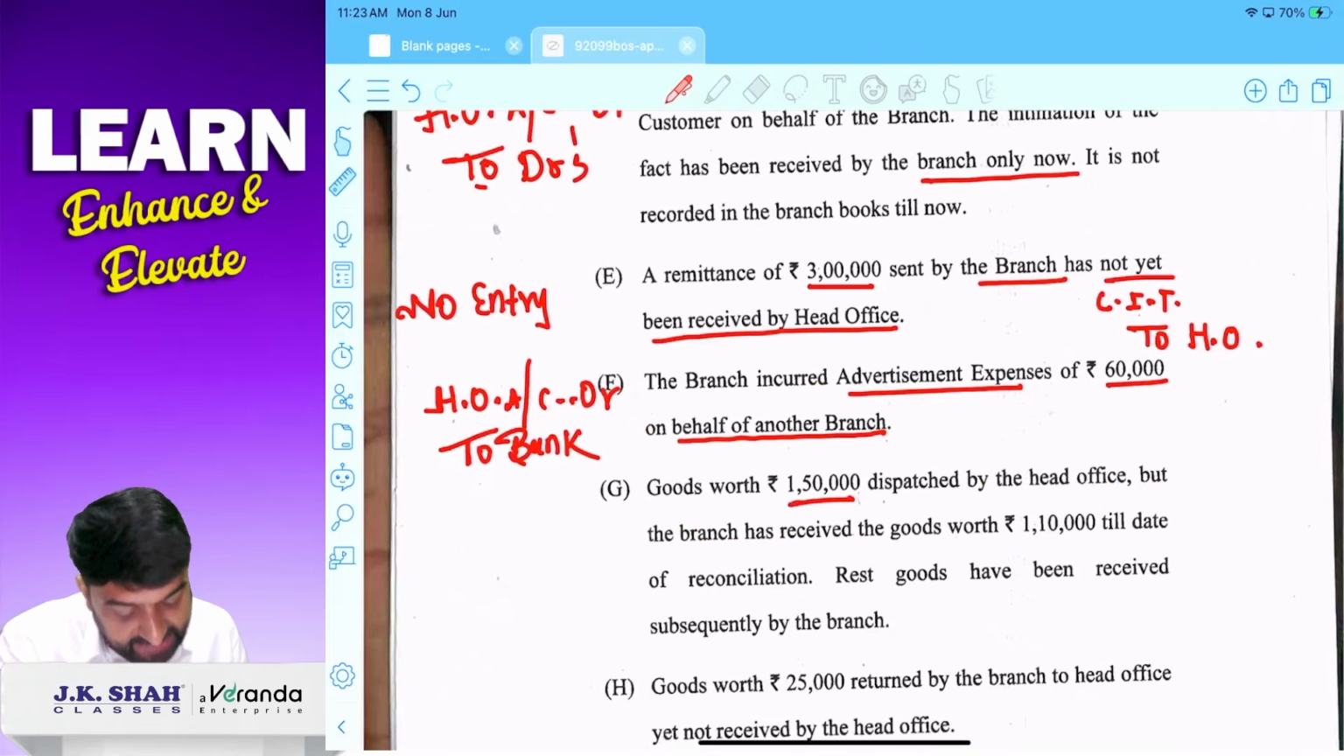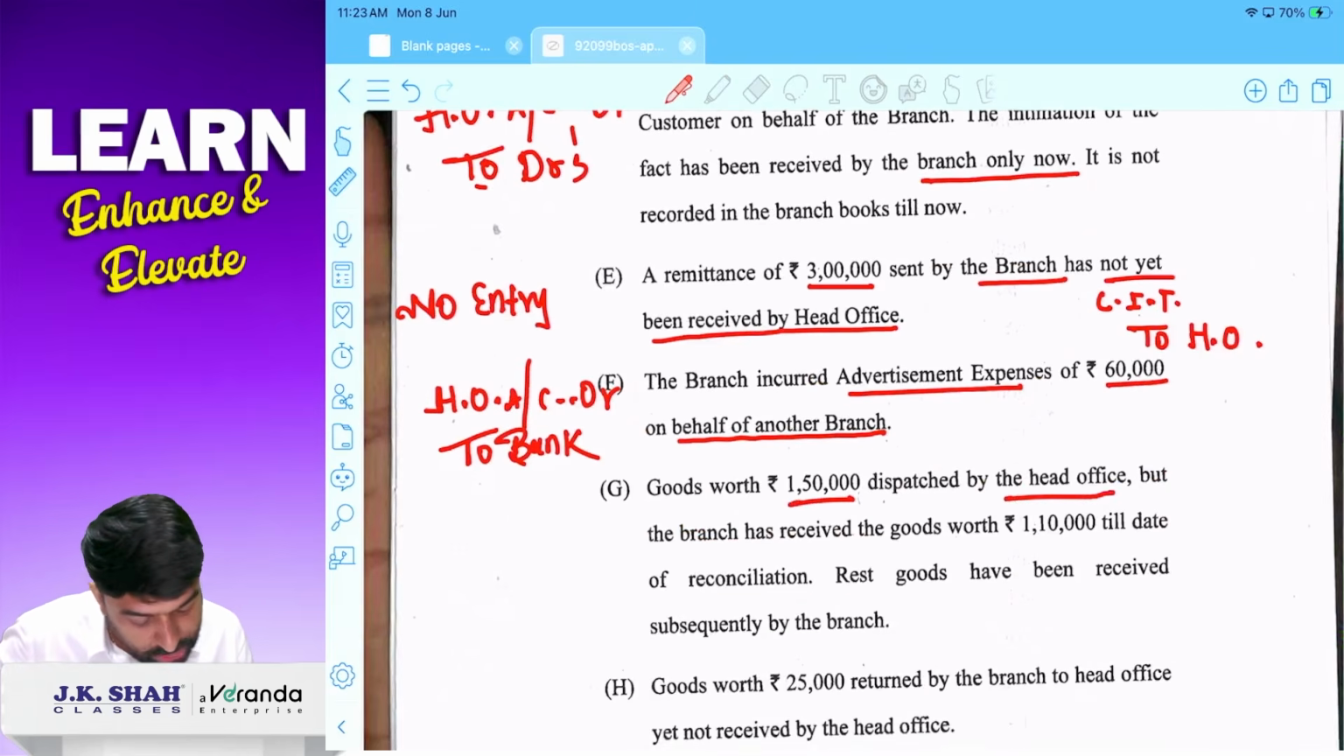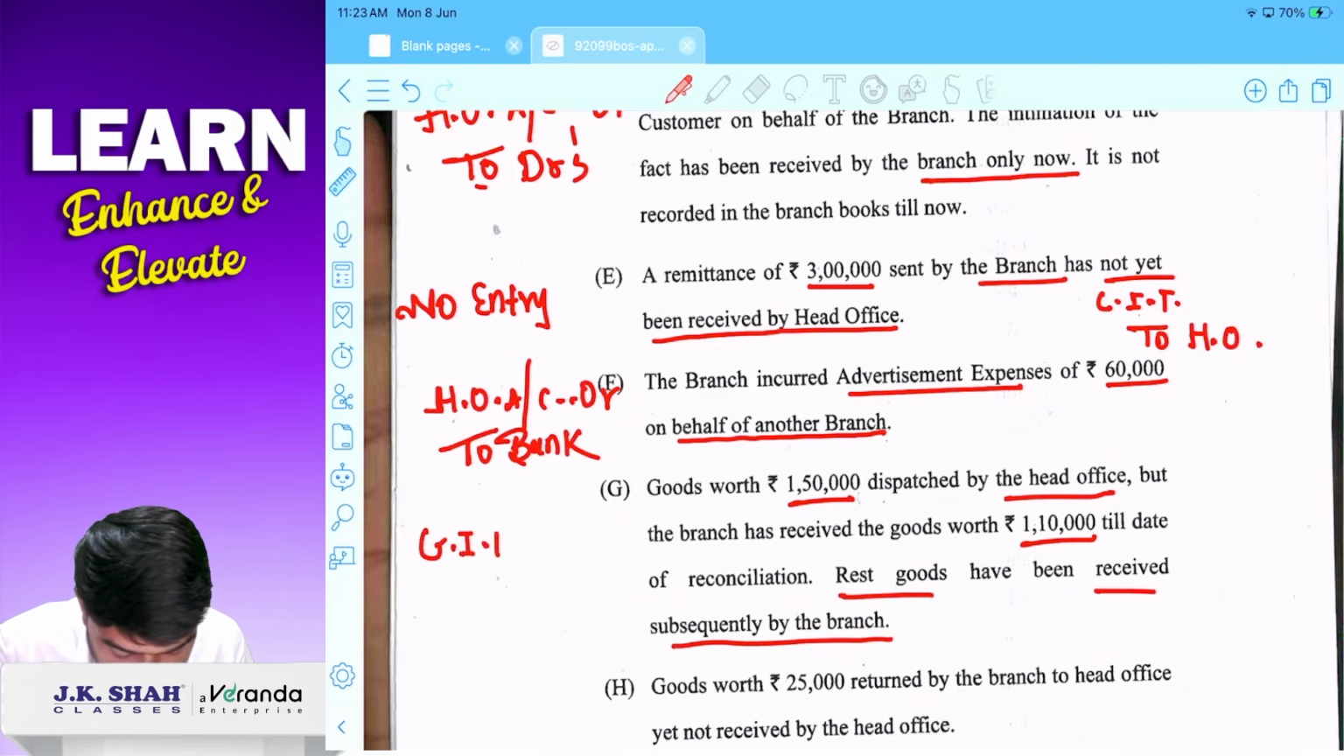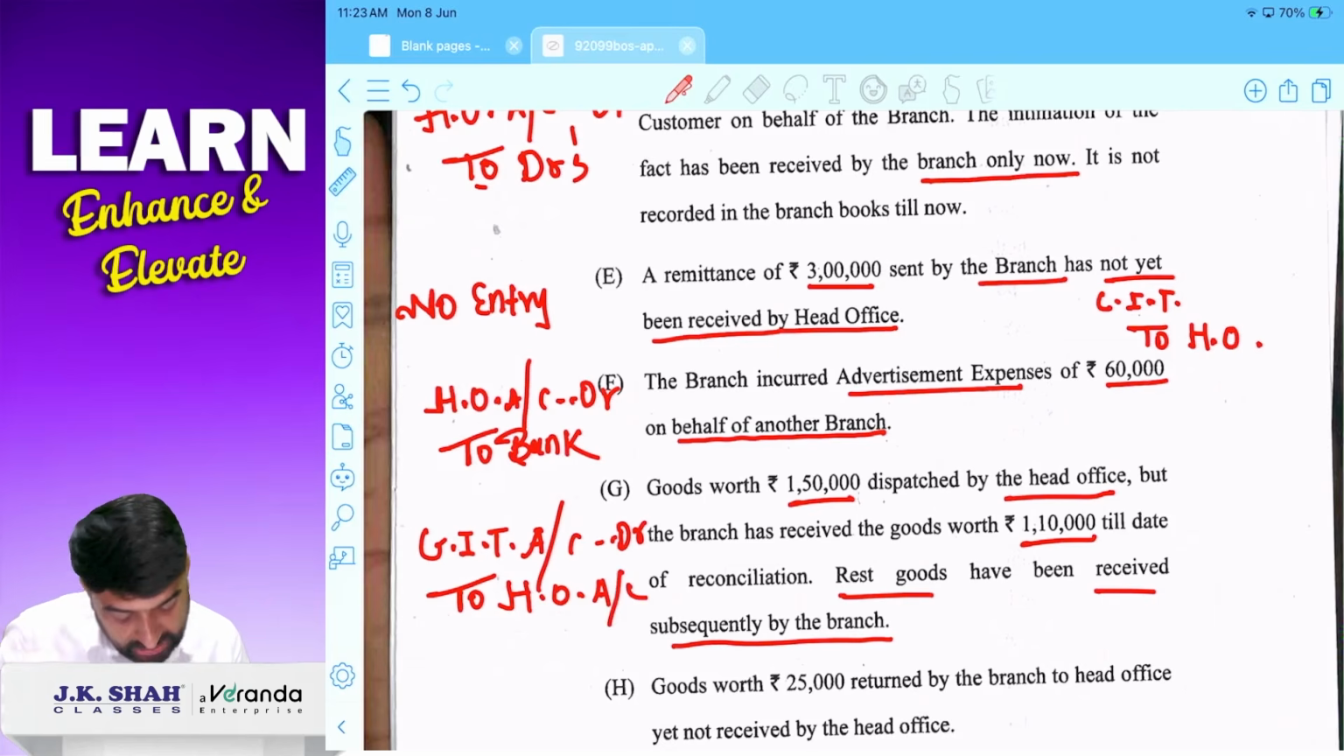Goods worth rupees 1,50,000 dispatched by HO. But the branch has received the goods 1,10,000 till the date of reconciliation. Rest goods received subsequently by the branch. Okay, so it is goods in transit. It is called as goods in transit account debit. Branch entry करेगा goods in transit account debit to HO. कितना? So answer is 40,000.